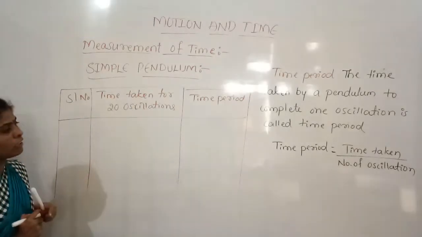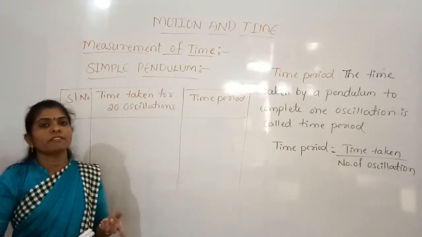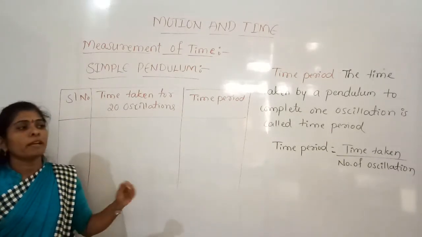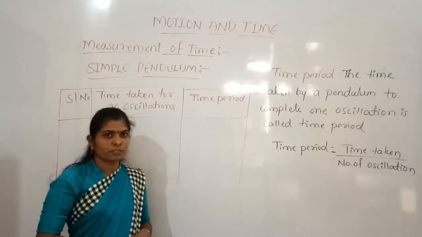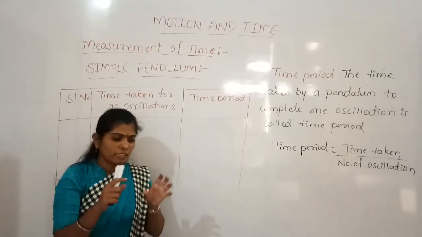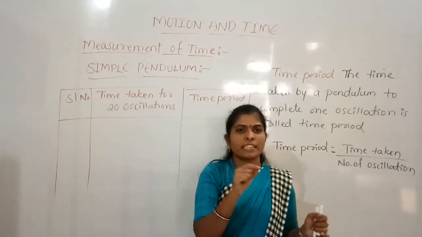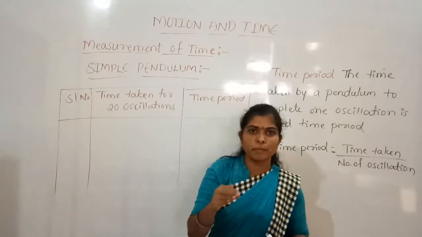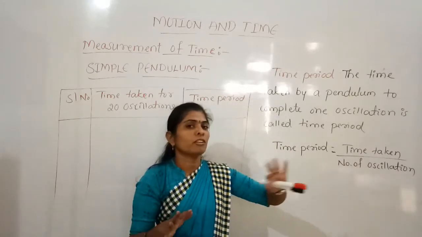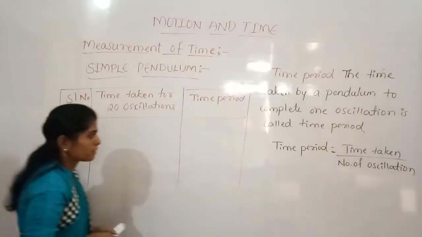And to calculate the time period, if you do the activity, there may be a difference of 1 second, half a second, like that. A slight difference may be there. It will not be that much variation. So just you have to count.